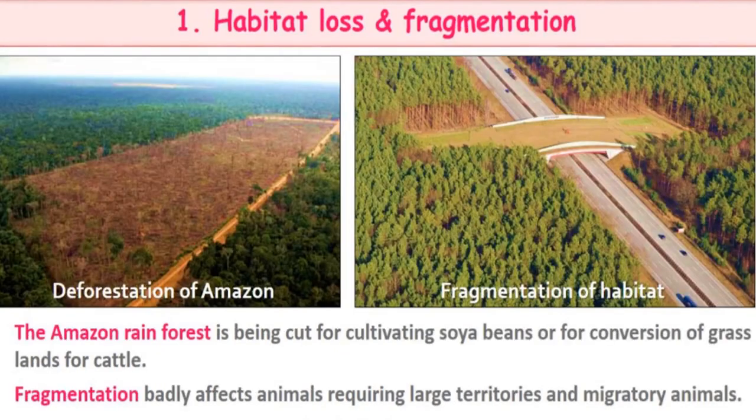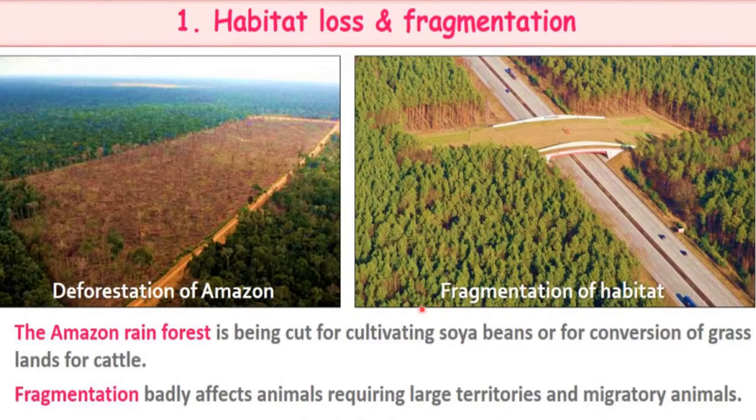Next example of habitat loss is cutting of the Amazon rainforest. Amazon rainforest, which is habitat for a large number of species, is being cut for cultivating soya beans or for conversion of grasslands for cattle. So these are two main reasons for which the Amazon rainforest is being cut: first is cultivating soya bean, and second is conversion of grassland for cattle. This is called deforestation of the Amazon rainforest.